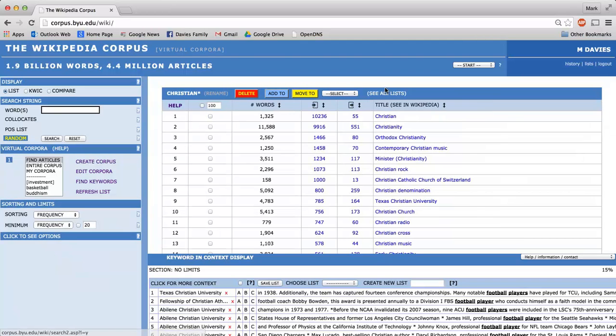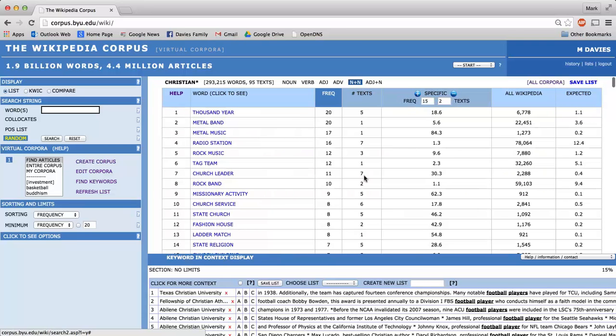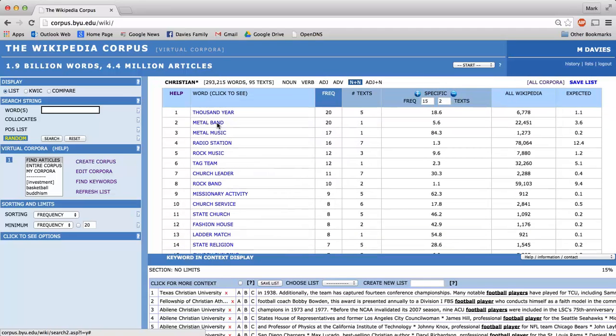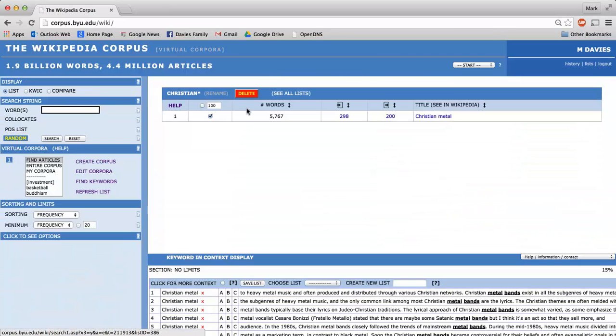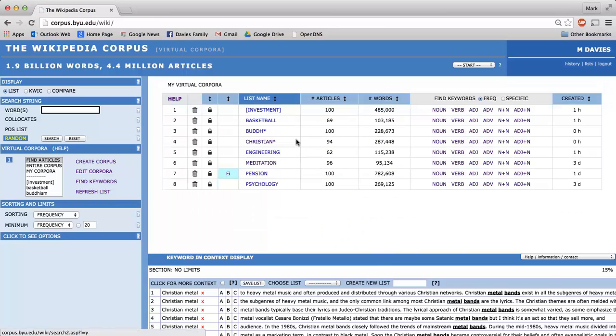And now if we were to look for noun plus noun or any other keywords, football player is not going to be there. We've still got some bad entries here which tell us that we probably want to go in and refine our corpus even more. But anyway, that's a little bit on deleting entries from our corpus.